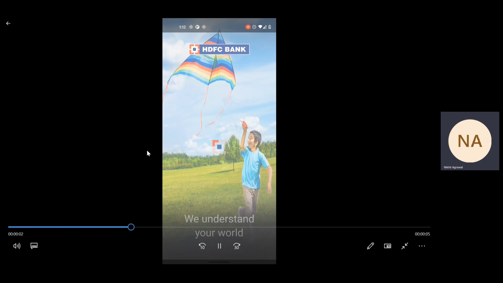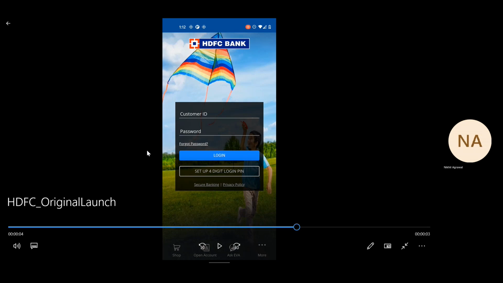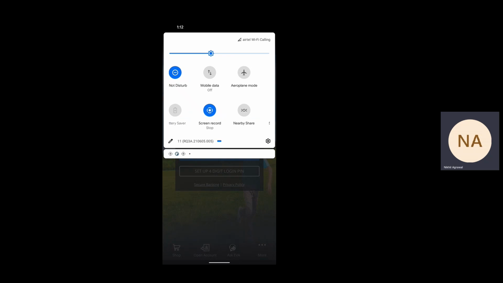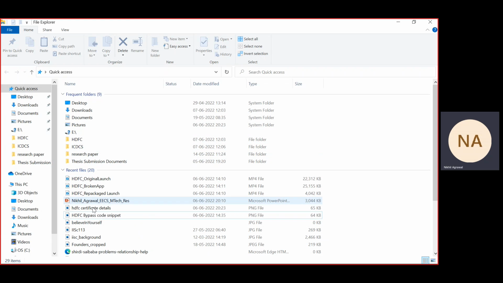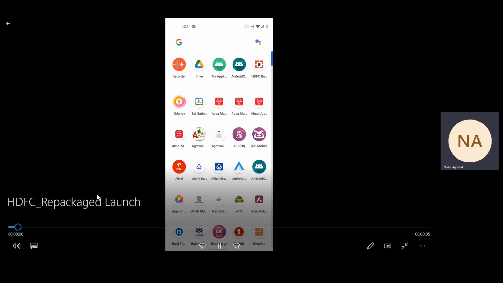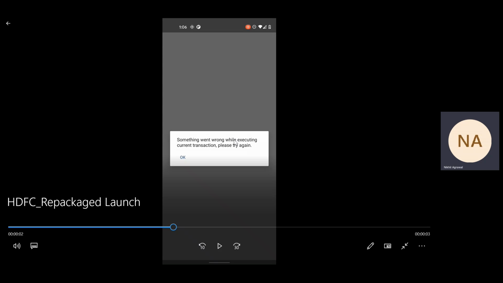So this is the HDFC app. Let's launch the original HDFC bank app. This is how it looks. It's launching, and then it will ask for the customer ID and password. So this is how an original app works. But when we resign this APK using my public private key, let's say, this is how it looks. It shows an error message, saying something went wrong while executing the current transaction. Please try again. So it means that the app does have the anti-tampering protection present.